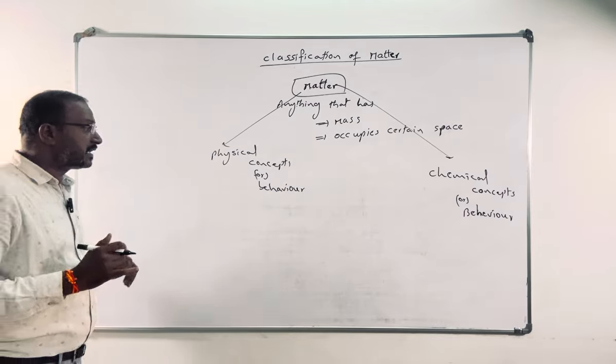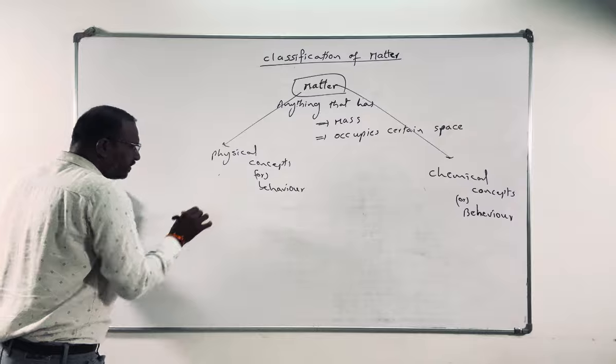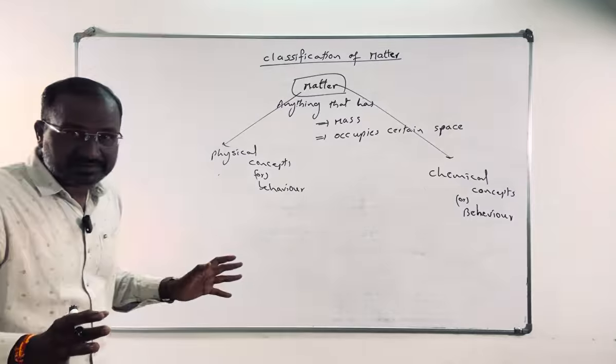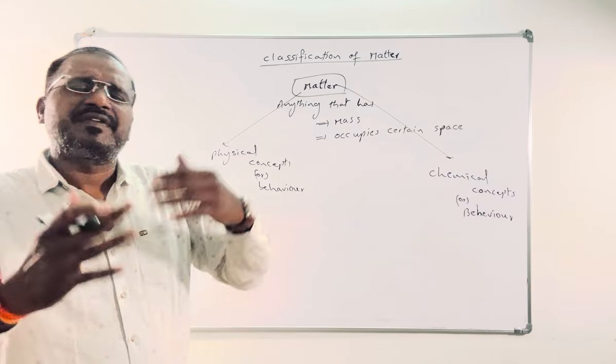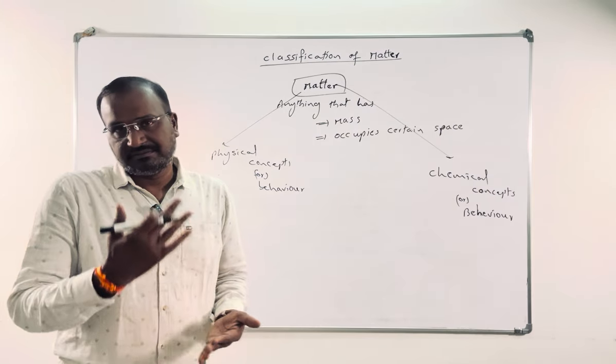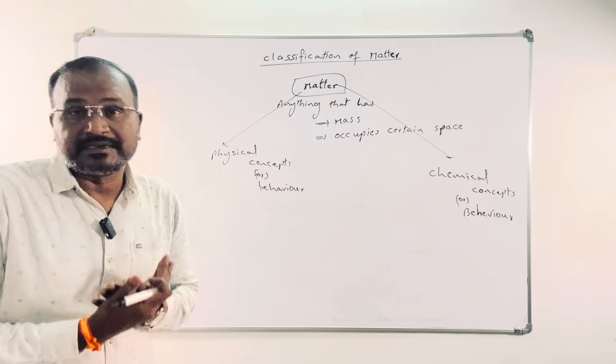Based on physical behavior, it has been divided into so many types. Approximately 25 types are there, and day by day it is increasing.